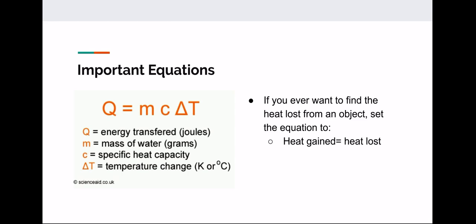And just as a reminder, the freezing point for Kelvin is 273, and then the boiling point for Kelvin is 373 Kelvin. And the freezing point for Celsius is 0 degrees, while the boiling is 100 degrees. And another interesting note to make is that for Kelvin, we don't write degrees. So we only write degrees for Fahrenheit or Celsius, but never for Kelvin. And if you ever want to find the heat loss from an object, set the equation to heat gained equals heat loss. So negative mc delta T would be heat lost, and mc delta T would be heat gained.